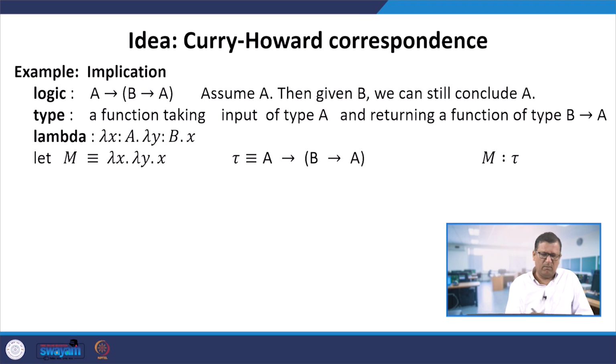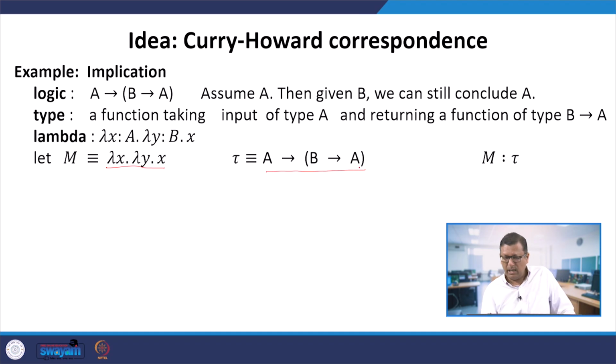So, the m here, the lambda term is lambda x dot lambda y dot x, and the type is A arrow B arrow A, that is, m has type tau. That means this is a typed lambda expression; it connects one untyped lambda term and a type, and we say m has type tau. This connects two different things: one is a type, coming from some type language, and then m has type tau.